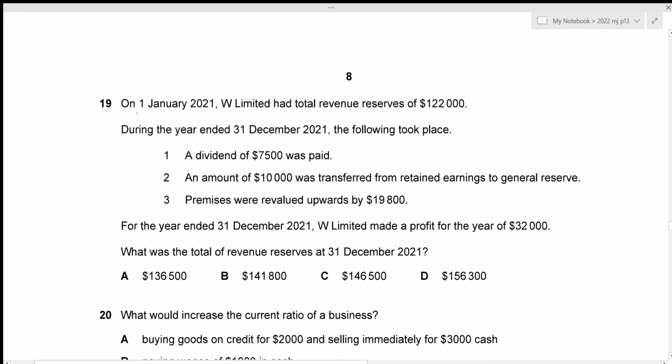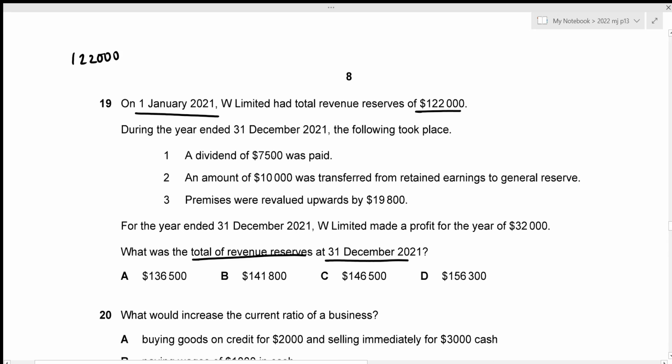On 1st January 2021, W Limited had total revenue reserves of 122,000. During the year ended 31st December 2021, the following took place. Okay, I'm just going to see what we need to figure out. What was the total of the revenue reserves at 31st December 2021? Okay, so we start with our opening balance for the revenue reserves, which is 122,000.